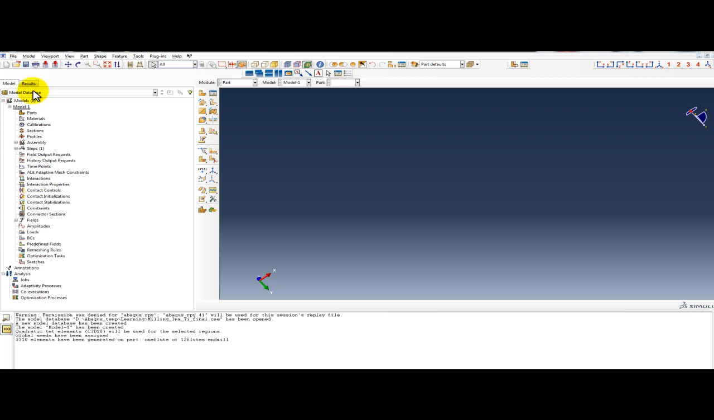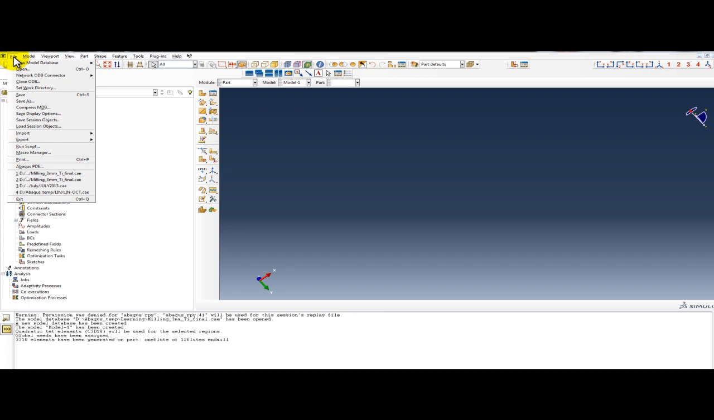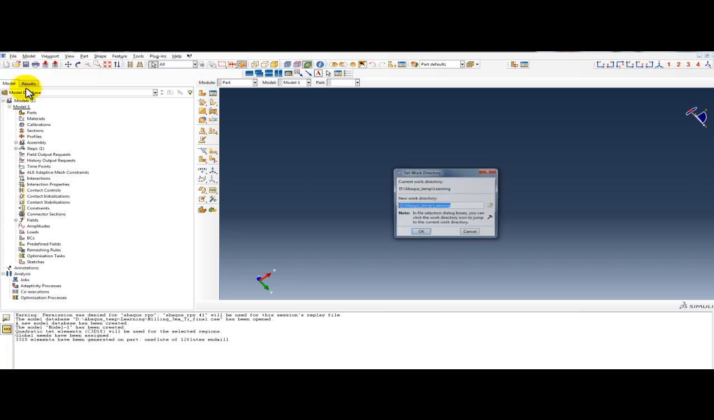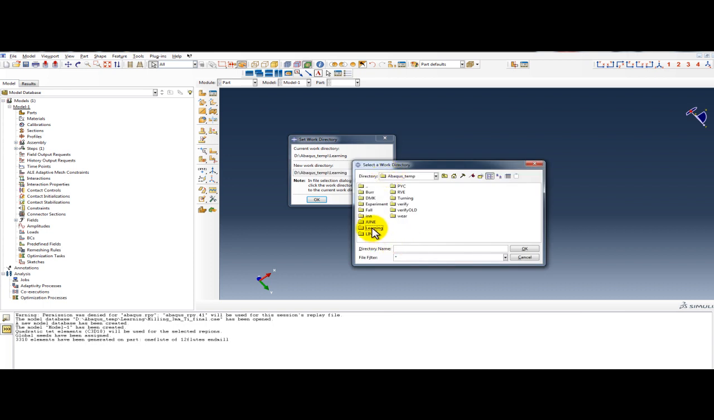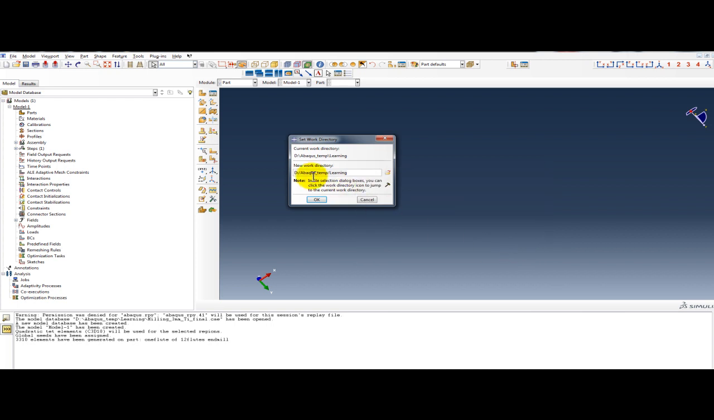So for setting working directory, go to the file, click here, go to the set working directory, click and select a working directory. All your work will be saved on that directory. I made this learning, click on the learning, click OK, and it is now changed to learning.